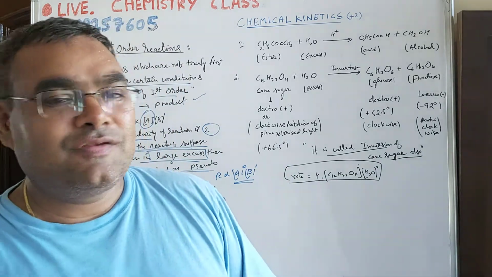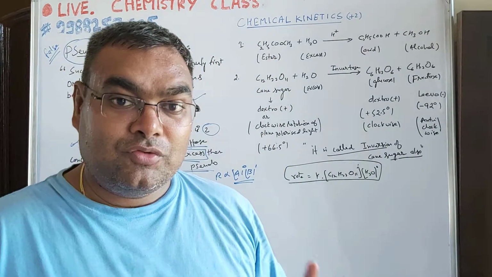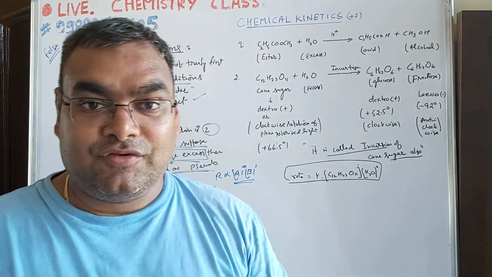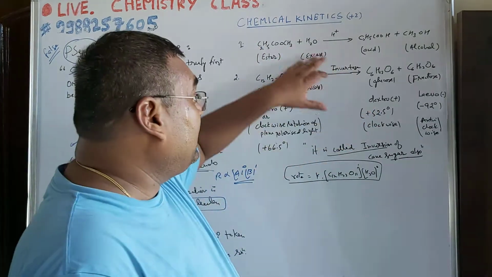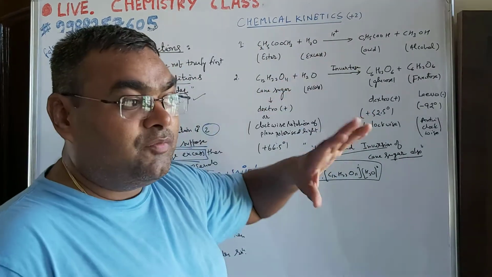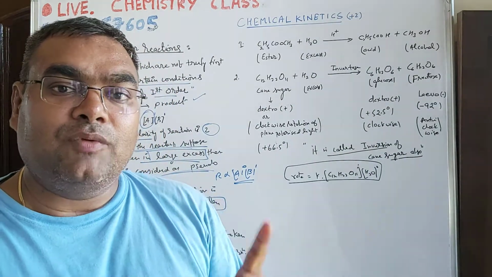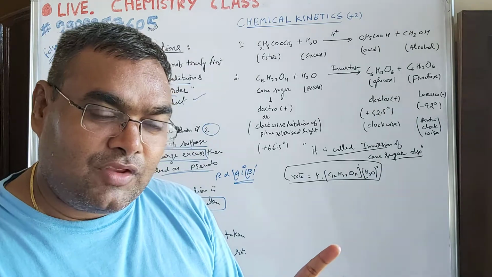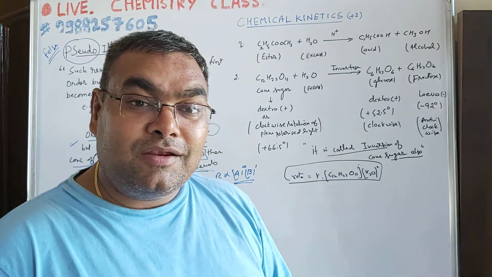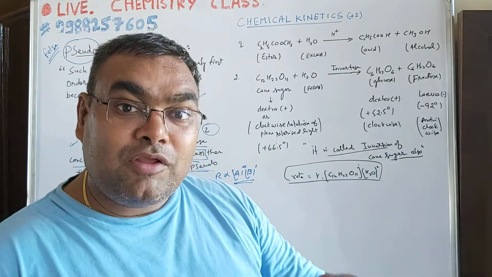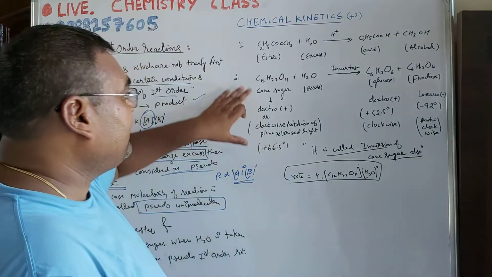In such cases, this example is also considered a pseudo first order reaction, because its molecularity was 2, but when we take water in large excess, its molecularity also becomes 1. Those reactions whose molecularity is 1 are called unimolecular reactions. But when a reaction is of second molecularity, but under certain conditions it turns to first molecularity, it is called a pseudo unimolecular reaction. Another example is this one.